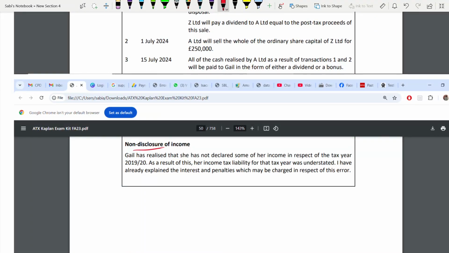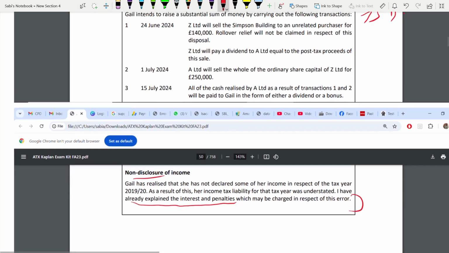It's about the fact that they have not disclosed some income, and what could be the penalties and interest. I have already explained the interest and penalties. Already explained, so you can't put this in your answer again. You can't say I'm going to explain interest and penalty. Already it's discussed.